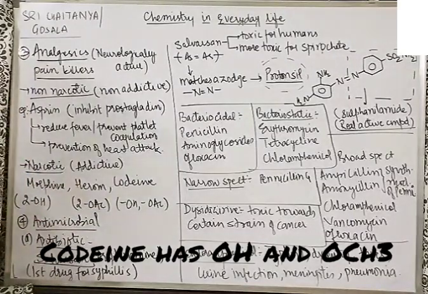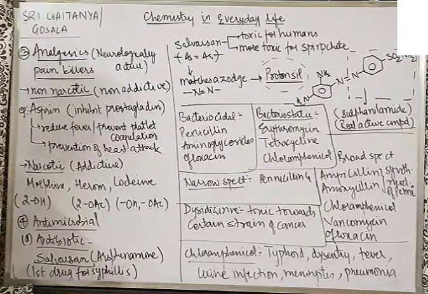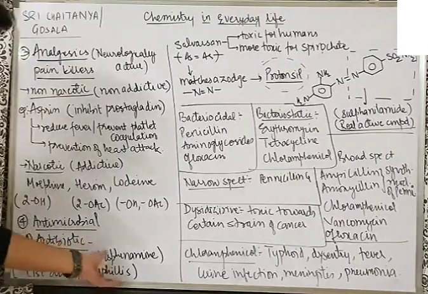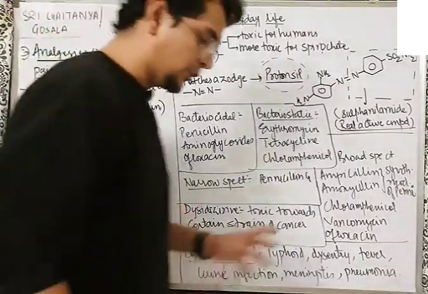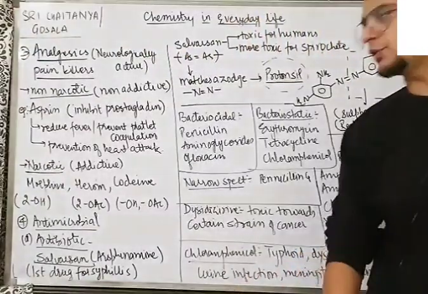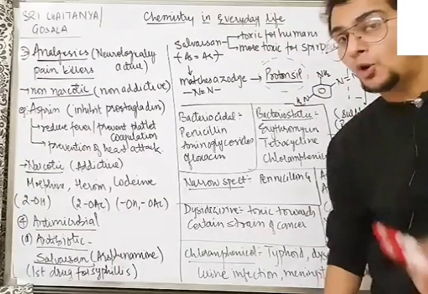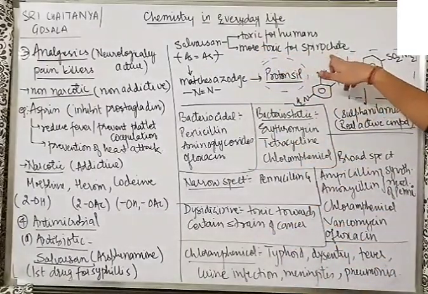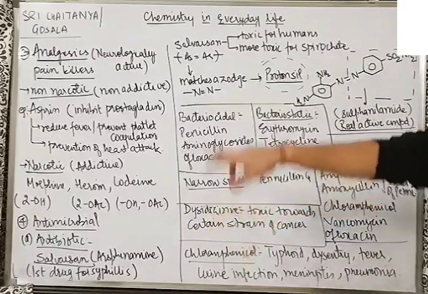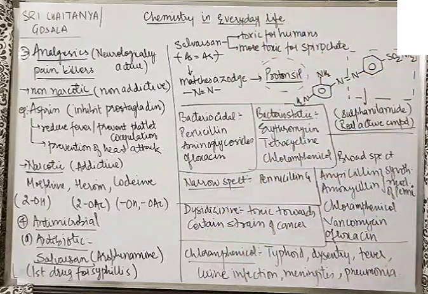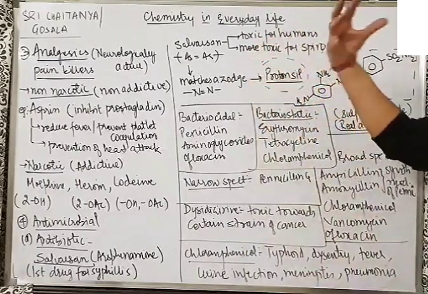Talking about antimicrobials, by name it is clear, they inhibit or arrest the growth of microorganisms. Antibiotics: the first drug which came into limelight was salvarsan, that is arsphenamine. And bhaiya, arsphenamine is the drug which was active against syphilis. In World War time, syphilis was a very big problem. It was a sexually transmitted disease. But the problem was, it was toxic for the spirochete which is responsible for syphilis, but it is toxic to human beings also. So what we understand here is that there are a lot of side effects as well.